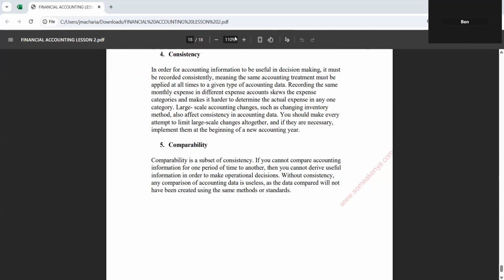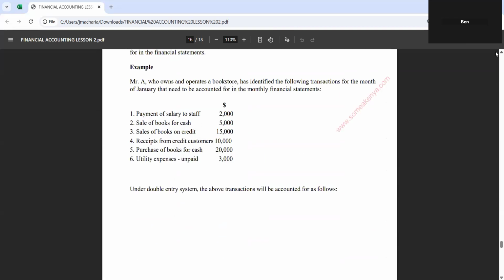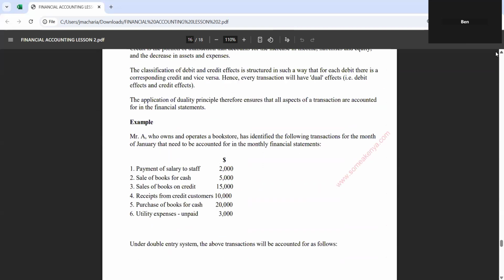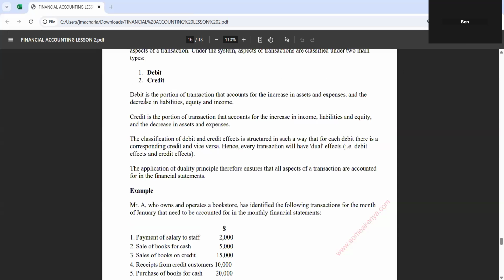Okay, the last part on debit and credit. I want to repeat this part. There is something we said here. Debit is a portion of a transaction that accounts for increase in asset and expenses, and the decrease in liability, equity, and income. Any asset which is increasing, you debit. Any expense which is increasing, you debit. Any liability that is decreasing, you credit.